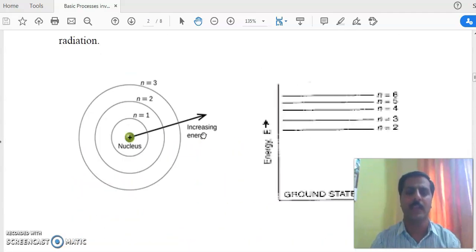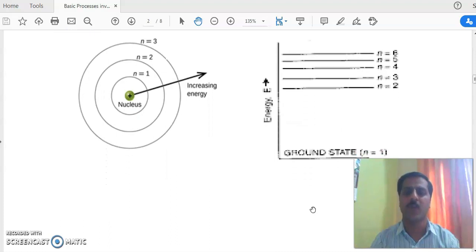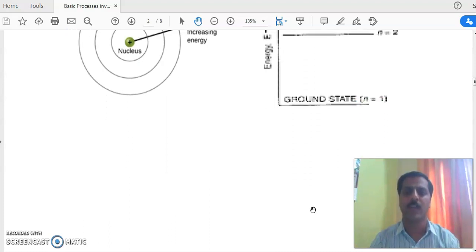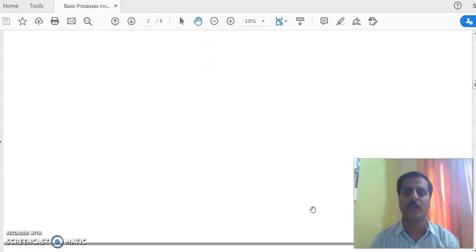And one thing here: the lifetime of ground state can be even minutes, hours, days, years. The atom, electron or molecule remains in this state unless it is compelled by some external agent to leave that state and jump to another one. Otherwise, the electron which is in the ground state never jumps to the excited state by itself. The lifetime of the excited state is shorter as compared to the ground state.